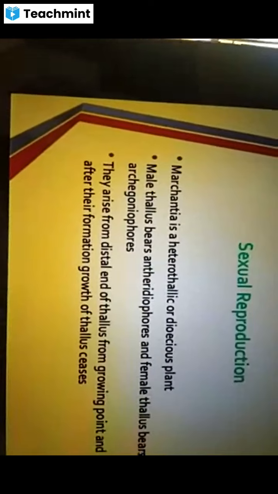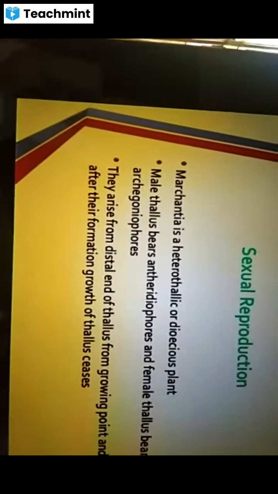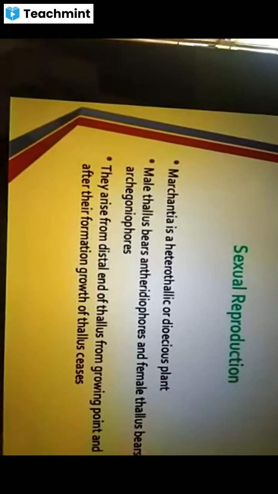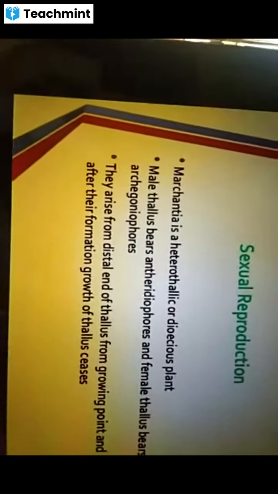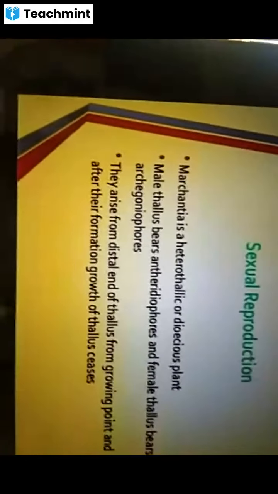In case of Marchantia, male plants are separate and female plants are separate. So each plant is unisexual. Hence Marchantia is said to be a heterothallic or dioecious plant.